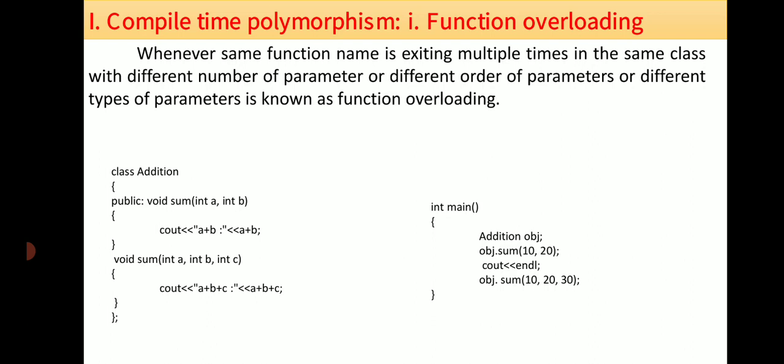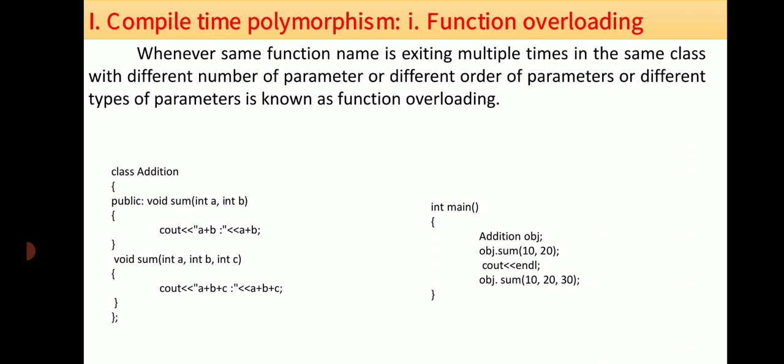So this is the class Addition, which consists of two overloaded functions. In the main method we create an object of the Addition class, and whenever we call object dot sum(10, 20), it will call the first sum.